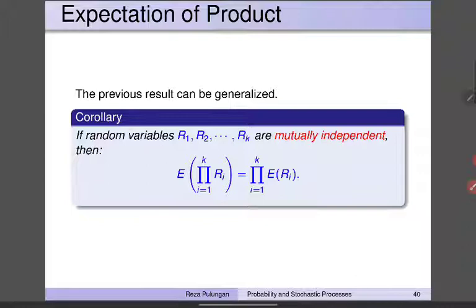We can generalize this to many random variables, but then the conditions become more stringent. If random variables R1, R2, and so forth until Rk are mutually independent, not just pairwise independent, all of them must be mutually independent, then the expectation of their product is equal to the product of their expectations.